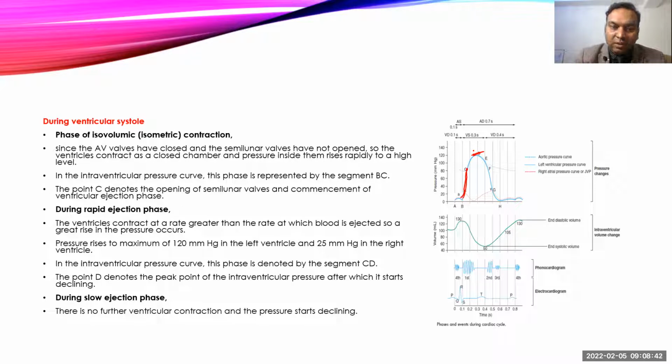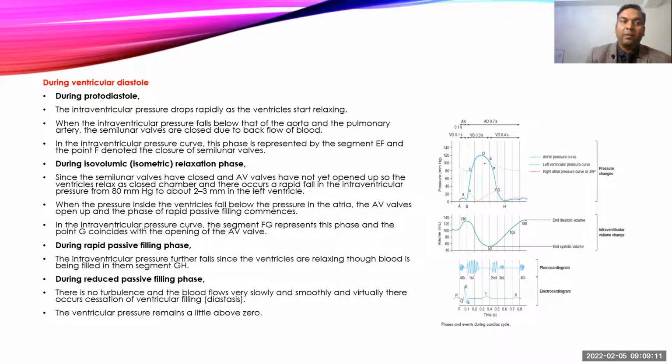During the slow ejection phase, the ventricular pressure starts declining slowly as the blood keeps moving out of the ventricle and the volume decreases. The pressure comes down to somewhere just a little bit above 80 mmHg. So it went up to 120 mmHg and then came back to just above 80 mmHg. That comes with the slow ejection phase.